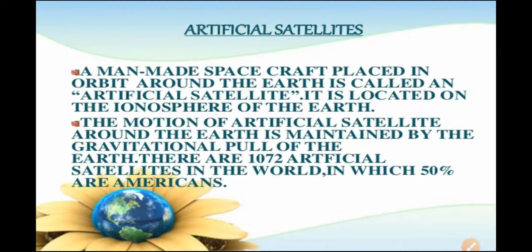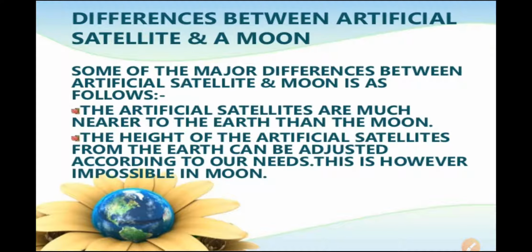Now see here, many satellites are revolving around the earth, not only from our India. Many countries send their own artificial satellites for different purposes. So there are about 1072 satellites, and 50% of them are made by the American people only. They are launched from the earth and revolve around it for different purposes.